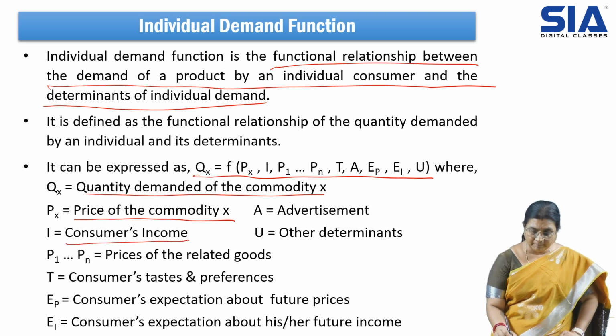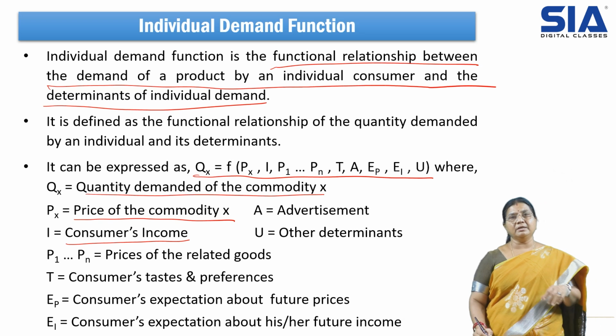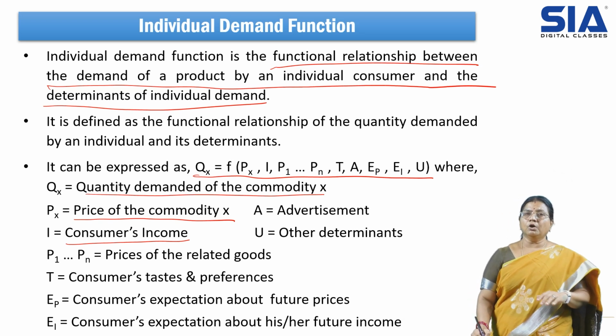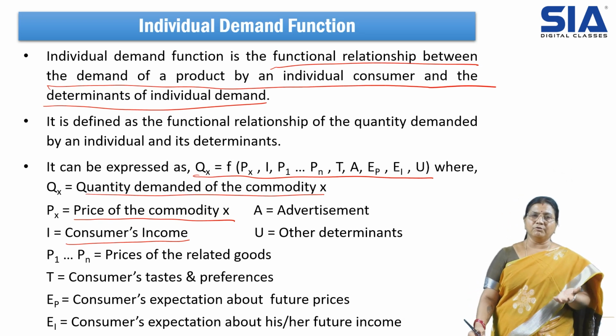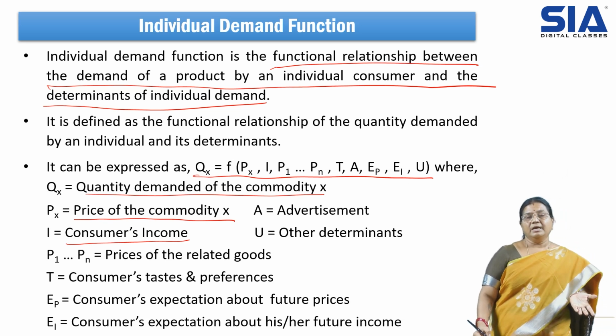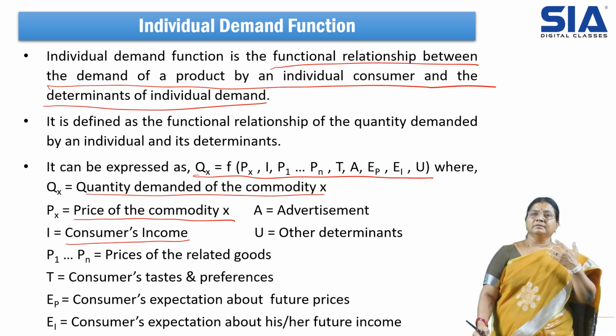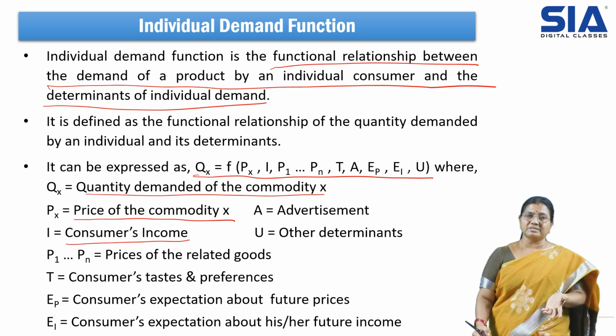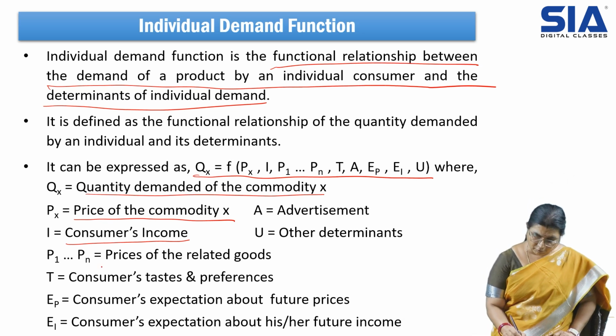Income also affects demand, because when the consumer's income is low, he cannot buy. So this is one of the factors which influences demand. If the price is decreasing, the consumer tries to purchase. If the person's income is increasing, the consumer has a lot of chances to purchase. So each factor will be influencing demand.